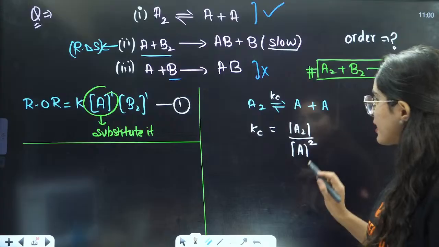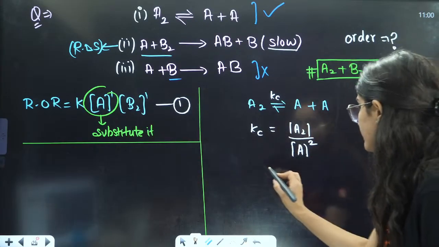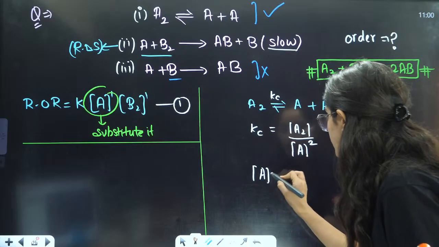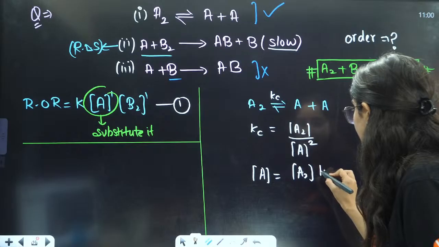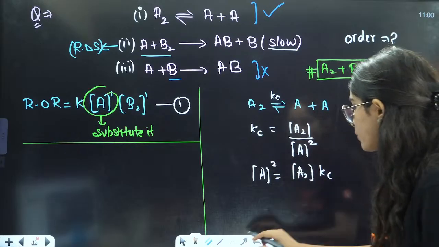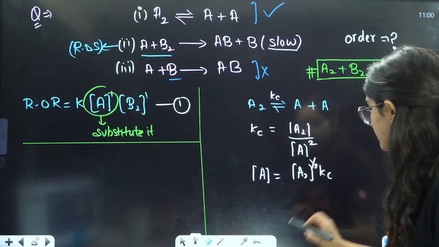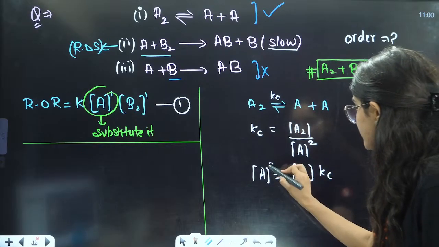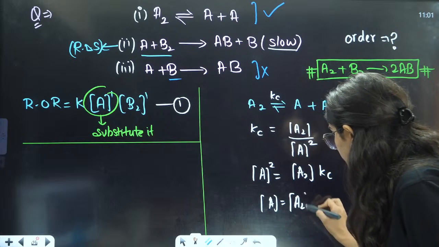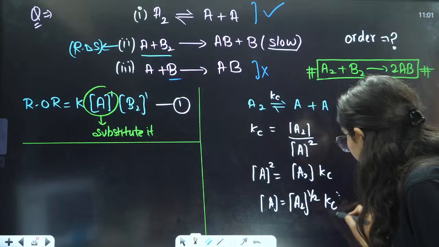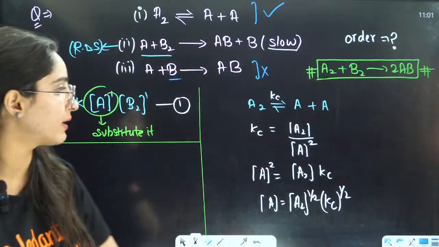So this is A square. I need to find the value of A from there. So A is equal to A2 multiplied by Kc, and this is your A square. When you take the square root, you can directly write A as A2 to the power 1 by 2, Kc to the power 1 by 2.